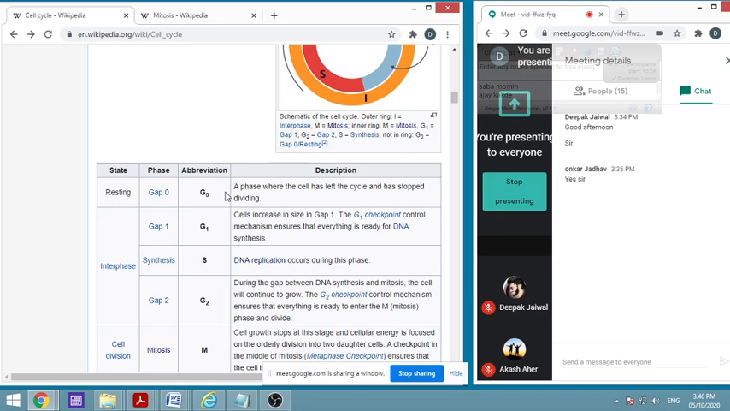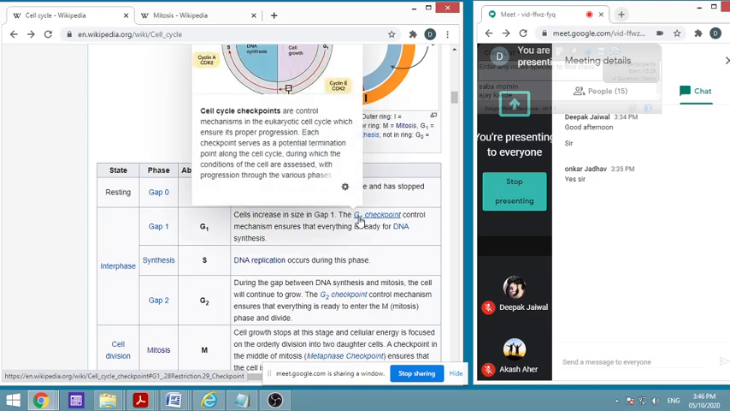We have seen the longest period is the interphase. So gap 1 is the G1 phase. In that, the cell increases in size. There are various checkpoints that will control the mechanism. They will ensure that everything is ready for the DNA synthesis.